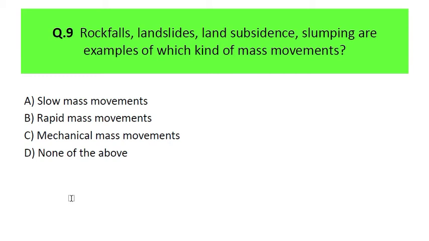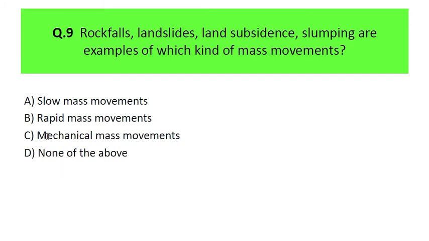So we have already discussed mass movement. I will again take a separate session on it. Don't worry about it. So you have to identify which type of mass movement they are. So the first option is slow mass movement, second one is rapid mass movement, third one is mechanical mass movement, and fourth one is none of the above. So the correct answer is the second one, rapid mass movement.